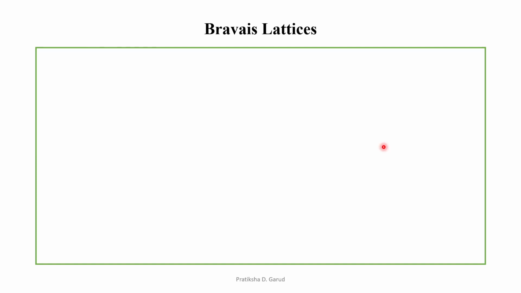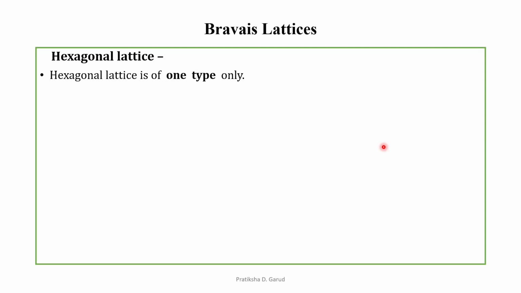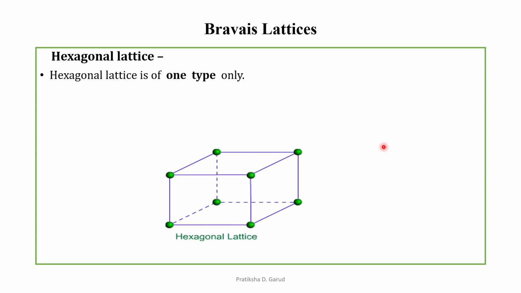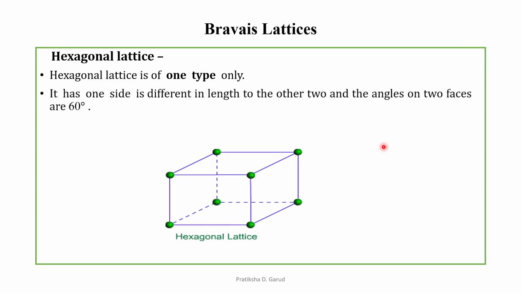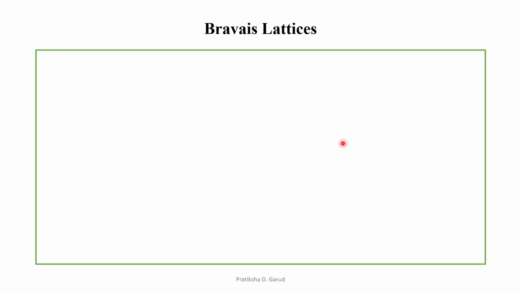Next type is hexagonal lattice. For the hexagonal lattice, only one type is possible, and this is known as a hexagonal lattice. It has one side different in length to the other two, and the angles on two faces are 60 degrees. So we can say that length A is equal to B, which is not equal to C, and angles alpha is equal to beta, which is equal to 90 degrees, and gamma is equal to 120 degrees.